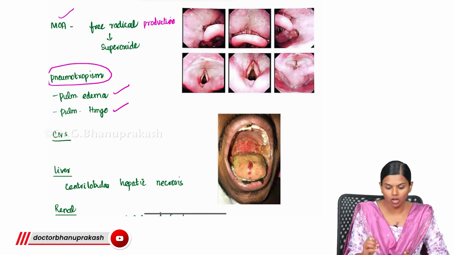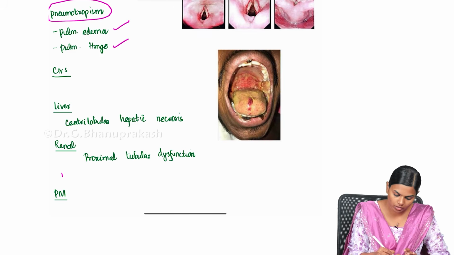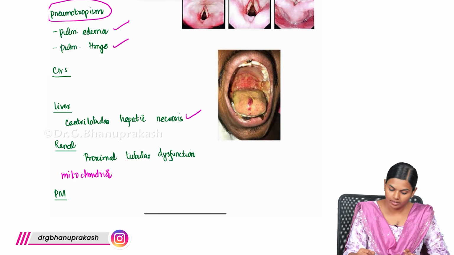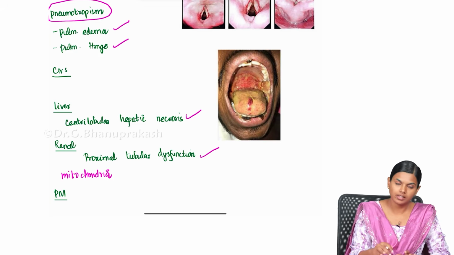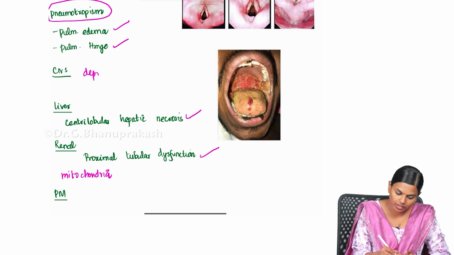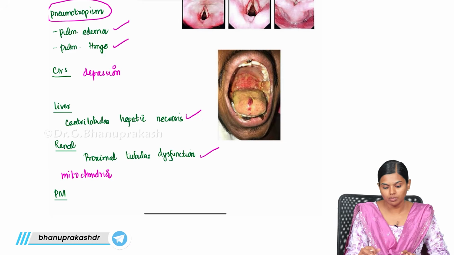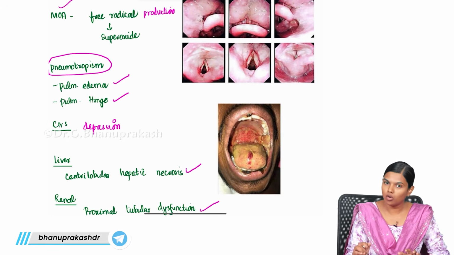And at the mitochondrial level, it will inhibit mitochondrial oxygen uptake. So it will affect mitochondria also, and liver and kidney both will be affected. There will be dysfunction of liver and kidney, and in the CNS it will lead to severe depression of brain activity. So Paraquat, mainly by causing free radical production, will lead to all these changes.